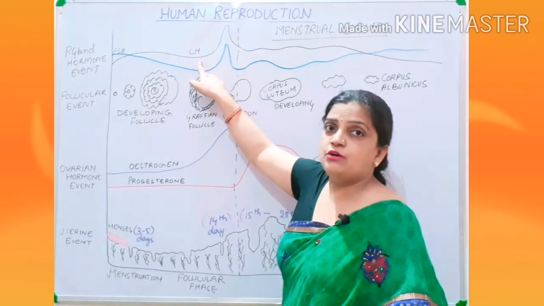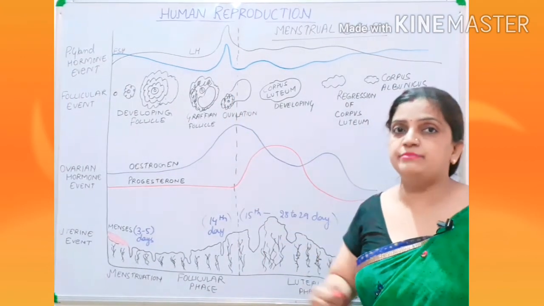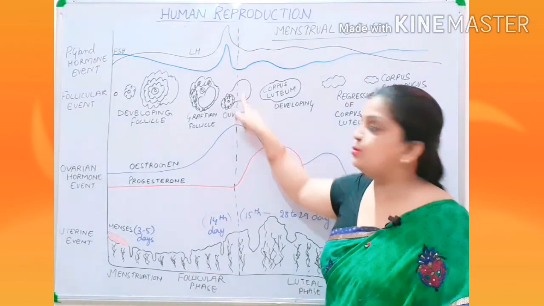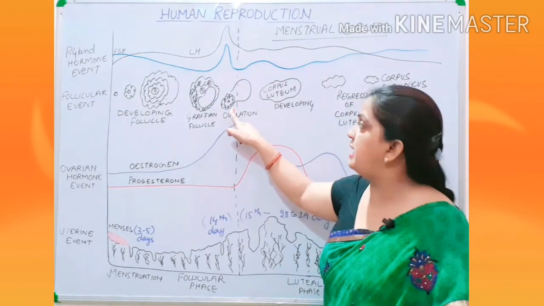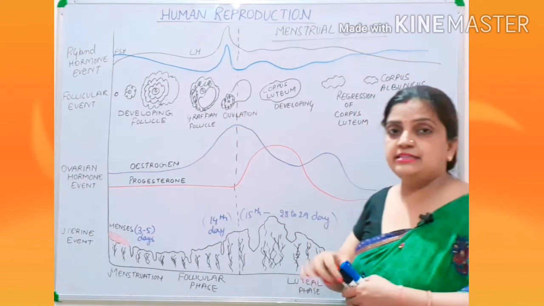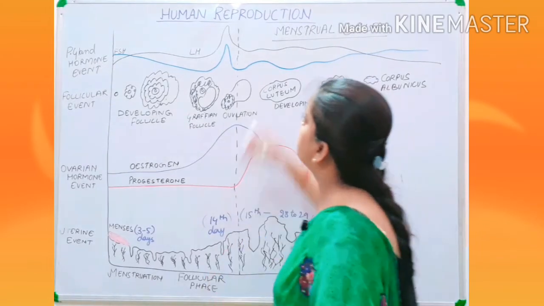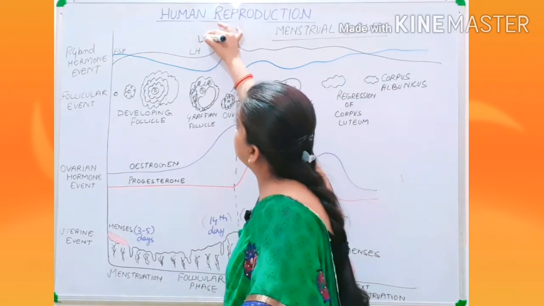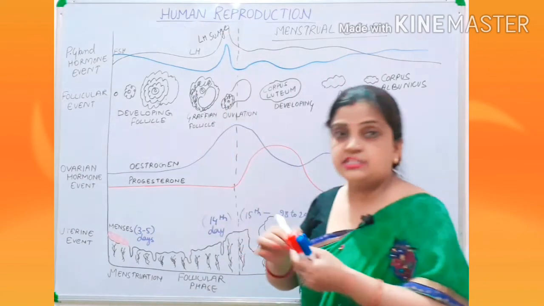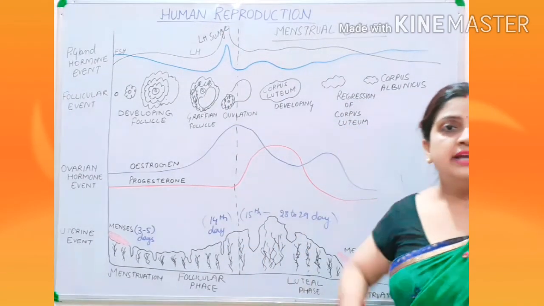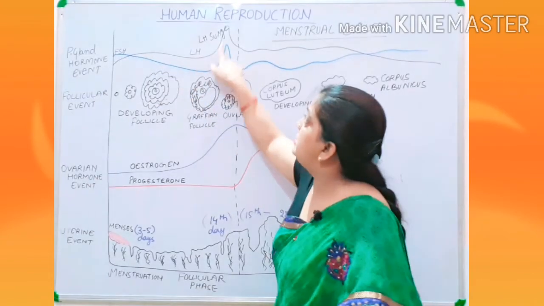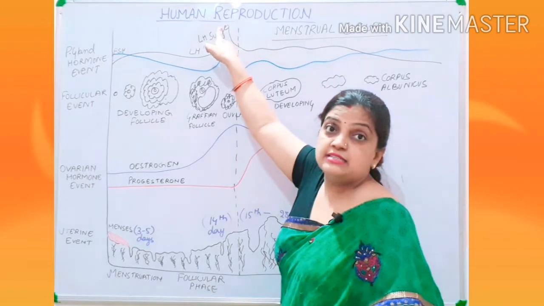This luteinizing hormone will behave like a hammer, I told you, and it will hammer the Graafian follicle, due to which the secondary oocyte will ovulate into the oviduct, and this process is called LH surge. LH surge is a process of the peak. You can see that at this level the LH is at the highest peak.